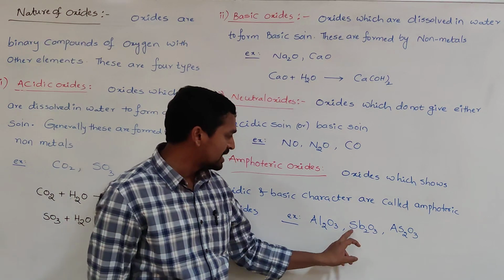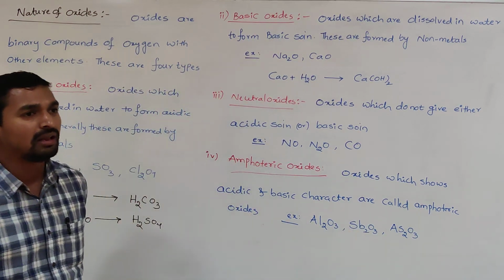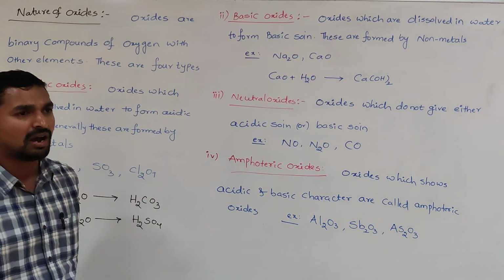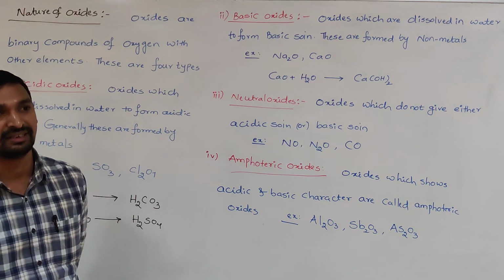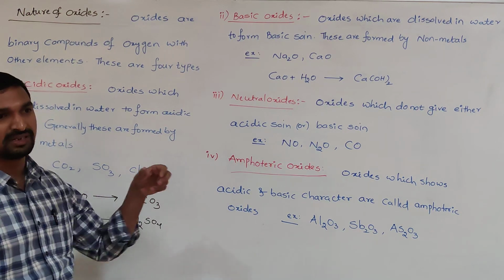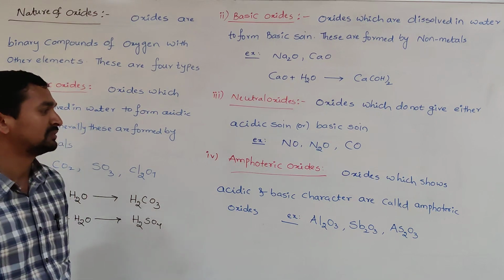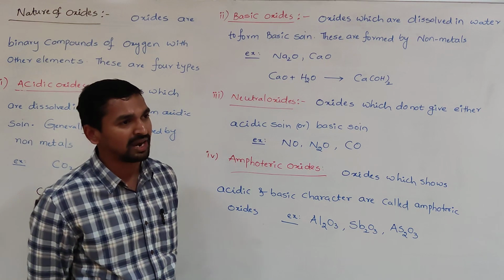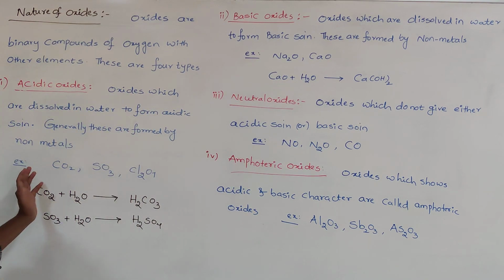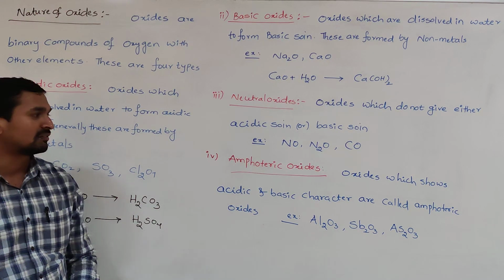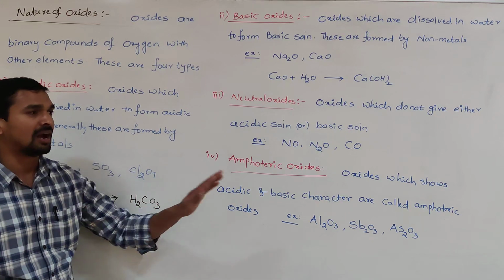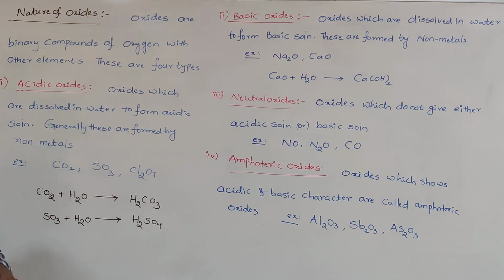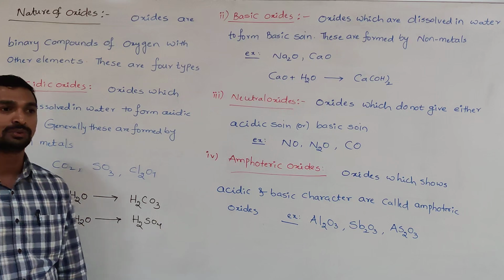Al, Sb and As belong to the metalloids, which can show metallic as well as non-metallic character. That's why metalloids generally form amphoteric oxides. So acidic oxides are formed by non-metals, basic oxides by metals, and amphoteric oxides by metalloids.